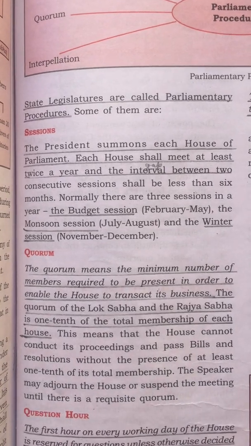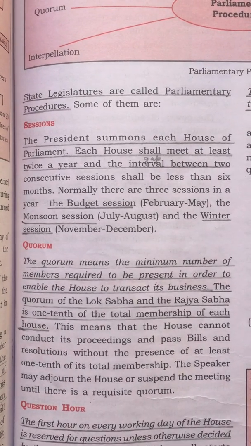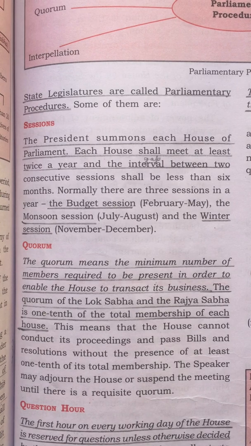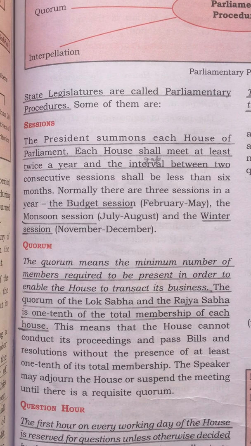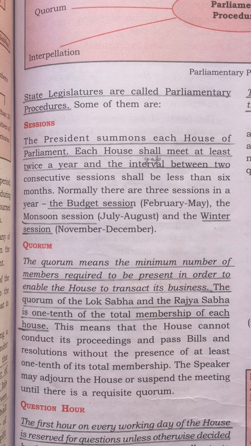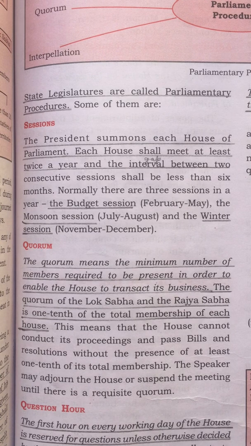Now next parliamentary procedure is quorum. The quorum means the minimum number of members required to be present in order to enable the House to transact its business. You can underline these lines. This is the definition of quorum, and you can get this question for 1 mark. So what is quorum? It is the minimum number of members that is required to be present in order to enable the House to transact or carry out its businesses.